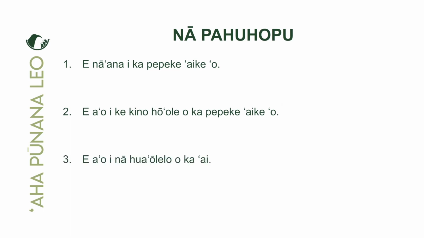And then finally, ea'o ina hua ʻŌlelo o ka ai. Yeah, and ai is just the word for food. All right, we usually call it mea ai, but in this vocabulary list, we're going to refer to it as ai. Okay, so we have our pahuhopu for this evening. Let's dive right in and take a look at the Pepeke Aike O.